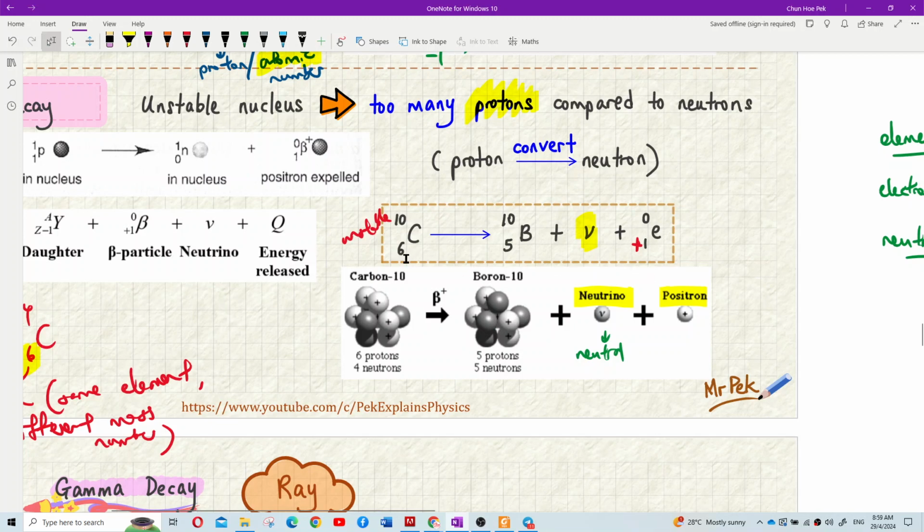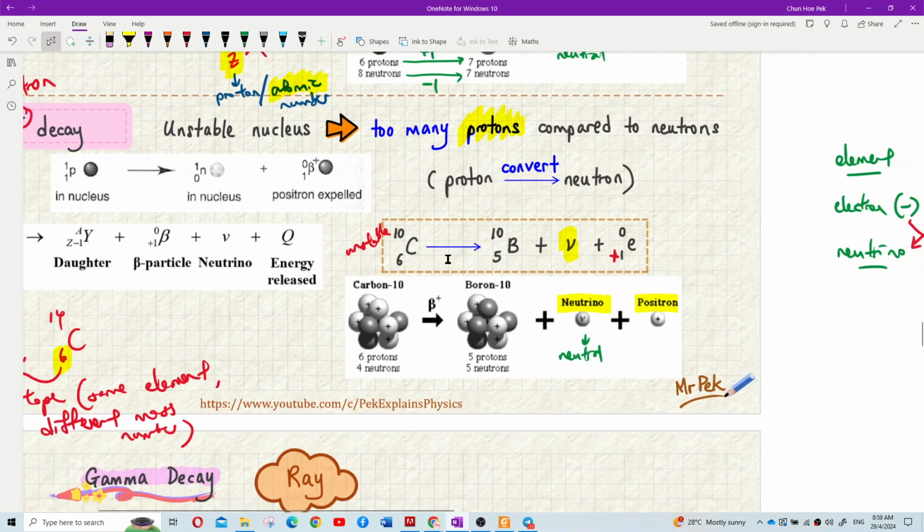So ini kena 6 jadi kena kurang 1. Kena kurang 1 jadi 5. So 5 tambah 1 menjadi 6. Understand? Okay. Now look carefully what happened at the proton and neutron level. So this one has 6 proton. Yeah, 6 proton. And then 10 minus 6, you get 4 neutron.